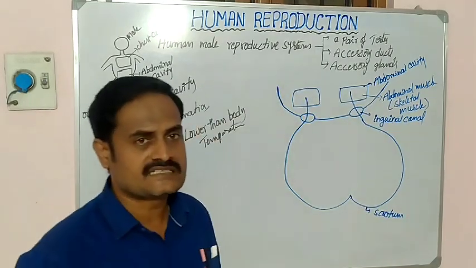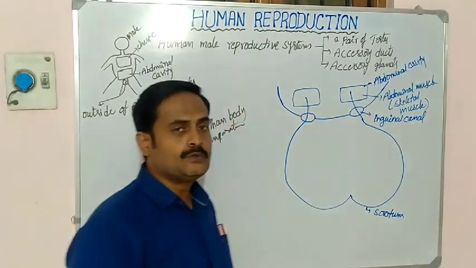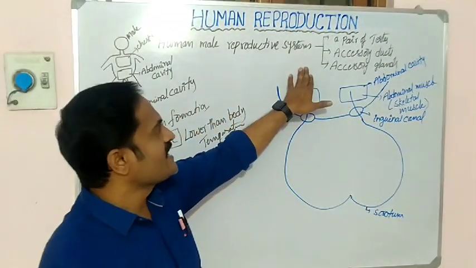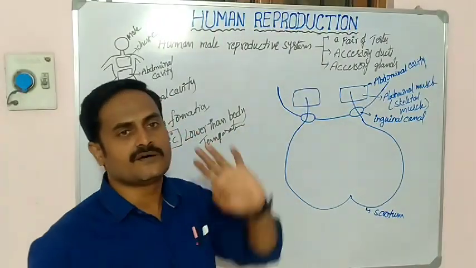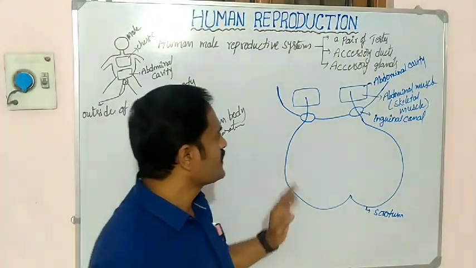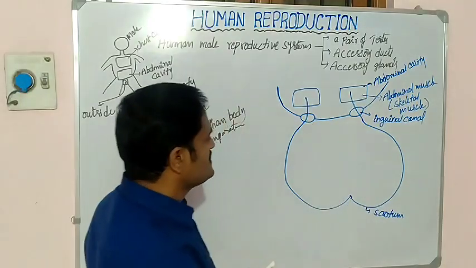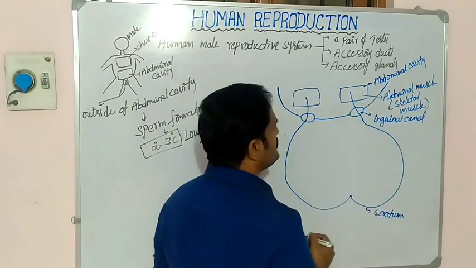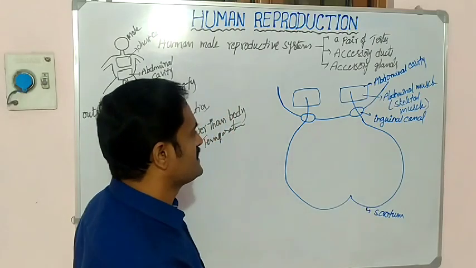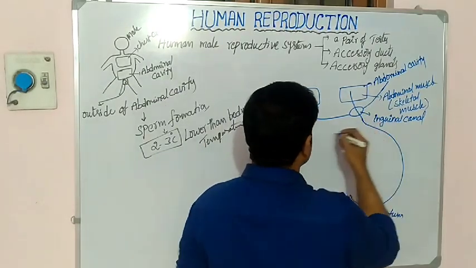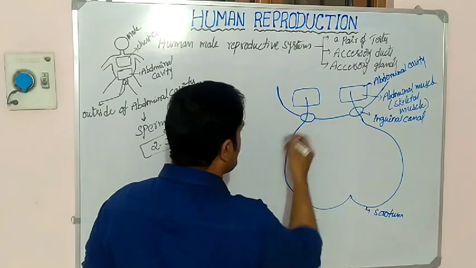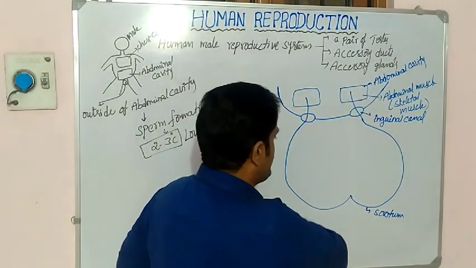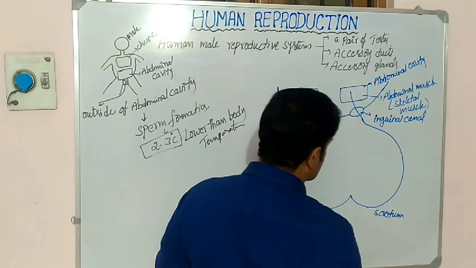The scrotum has a temperature nearly 2 to 3 degrees centigrade lower than the inside of the body temperature. Okay, outside of the abdominal muscle, it forms a bag-like structure, that is called the scrotum.